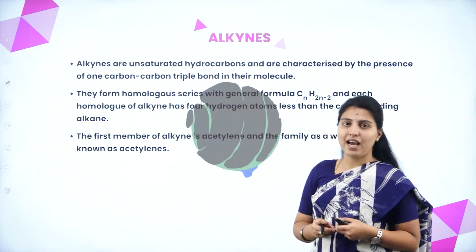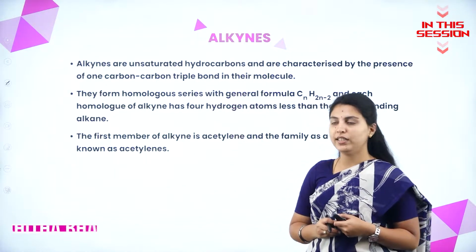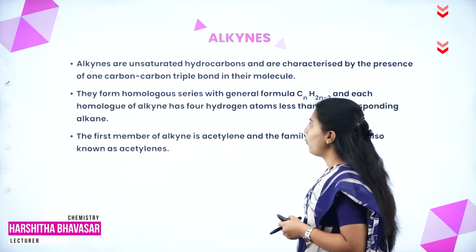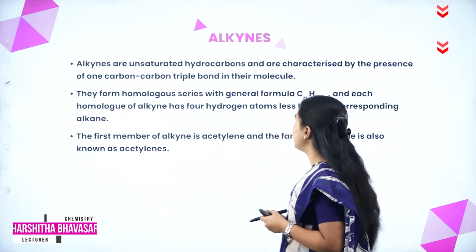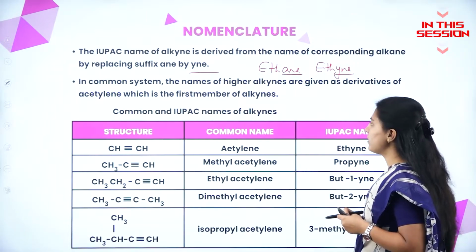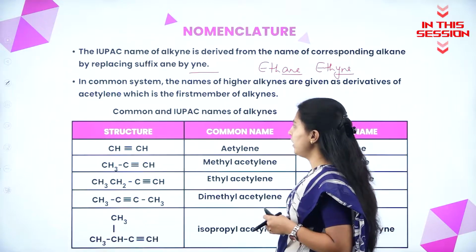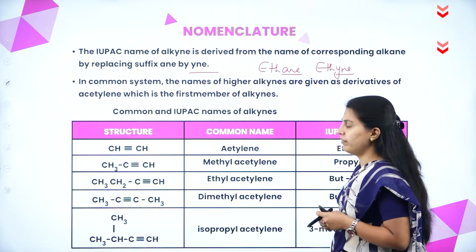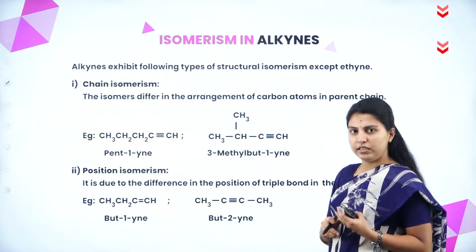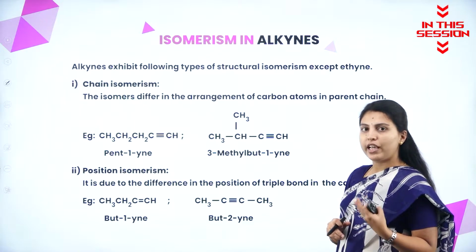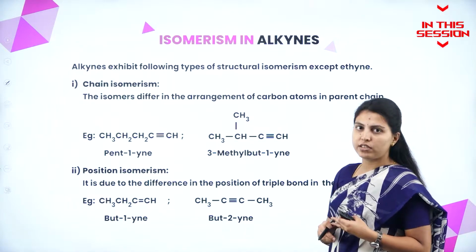What are alkynes? Alkynes are also an unsaturated hydrocarbon and are characterized by the presence of one carbon-carbon triple bond in their molecule. In common system, the names of higher alkynes are given as derivatives of acetylene, which is the first member of alkynes. Ethyne is the first homologous member of alkyne, so it cannot exhibit any structural isomerism.